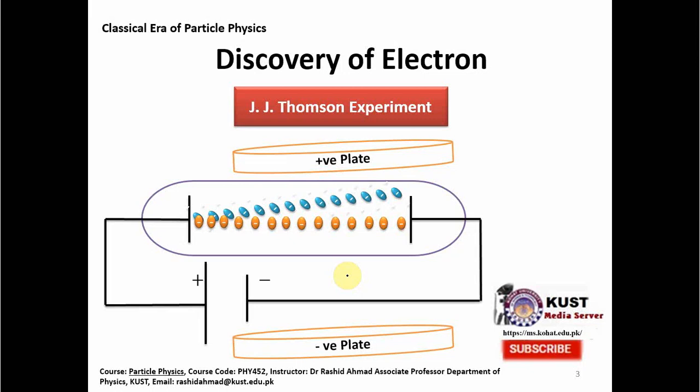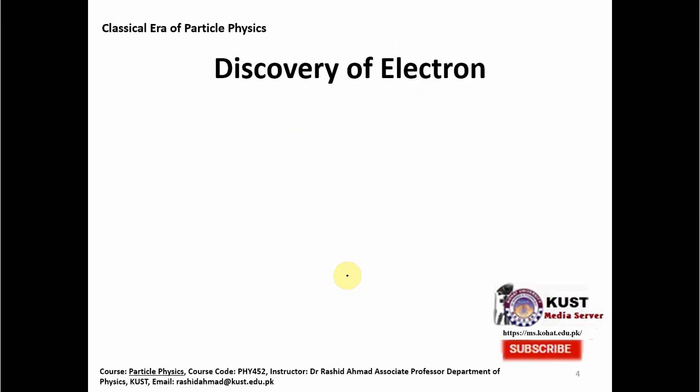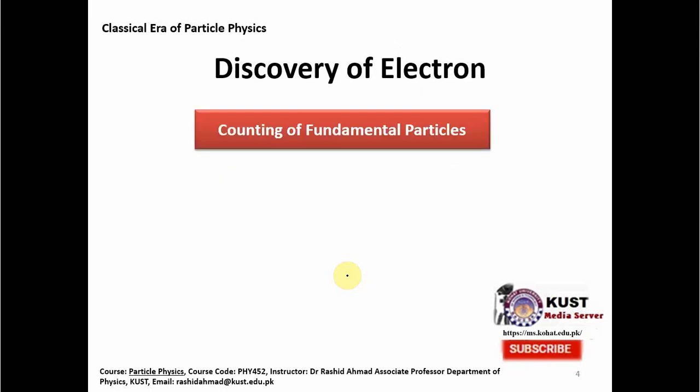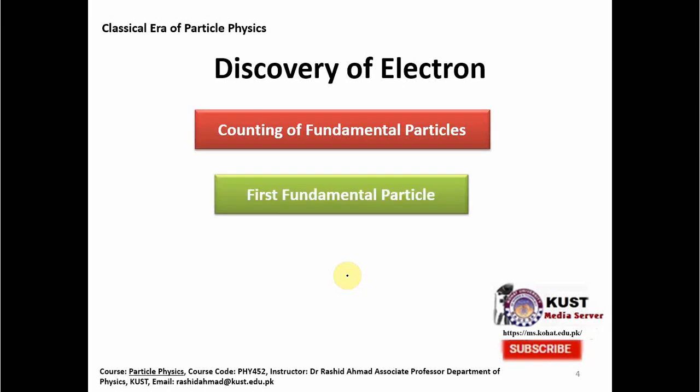But before that, I would like to tell you that in this lecture series, I will also give you the counting of the particles, that is, how many particles we had at which time in history. So I would say that in 1897, with the discovery of the electron, the counting of the fundamental particles started, and this electron was the first fundamental particle we discovered.